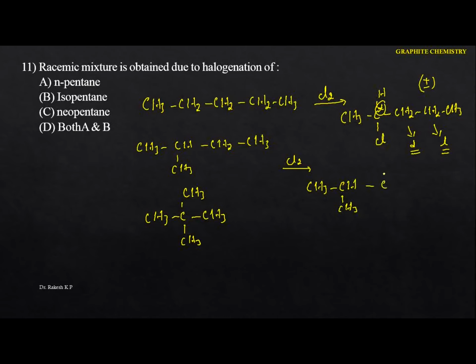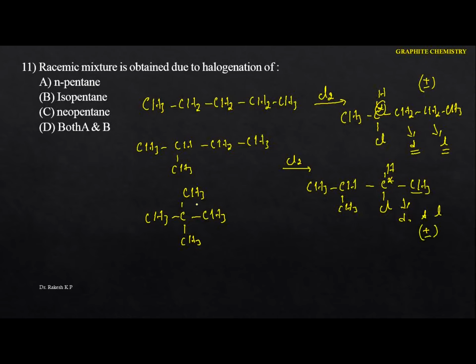Now just go to this one here. Here I am going to write the H. I am going to replace the hydrogen by the chlorine here, and see this one here. So this carbon is a chiral carbon because all will be different. Now here also this produces the D, and also you can produce the L. That means here also you can identify the plus minus. That means it forms the racemic one.